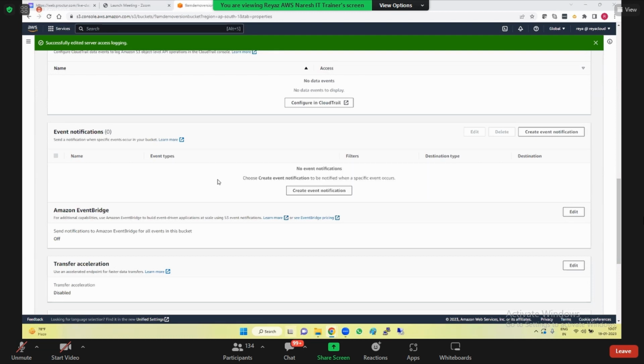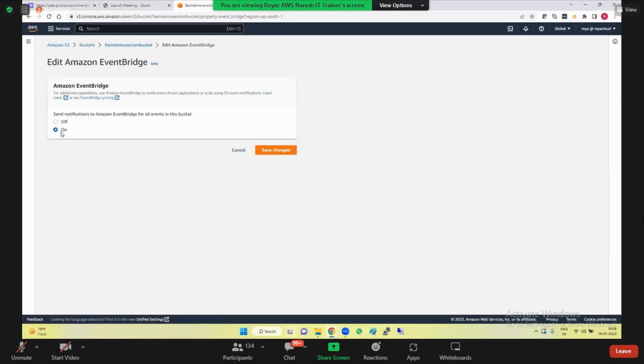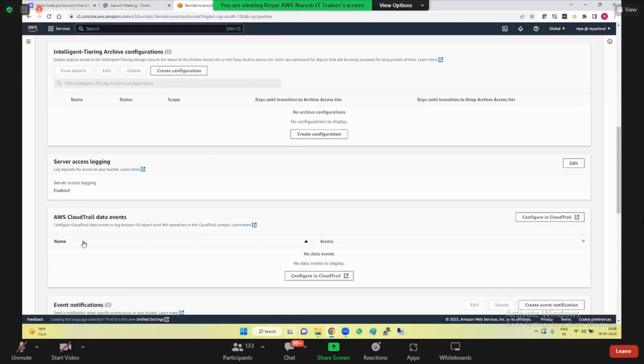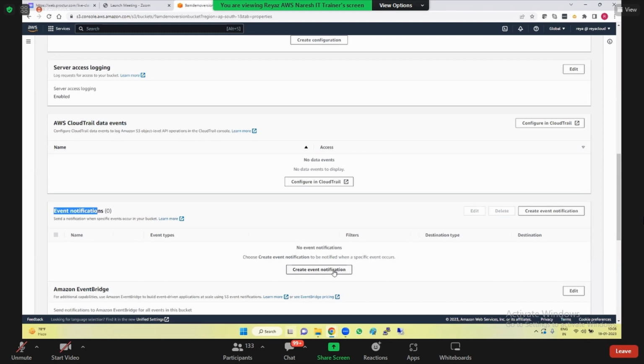How do we do this? Here we can do it. But guys, do you remember we worked on EventBridge? So where will all the events get collected? In EventBridge only, no? So if you want this kind of work, first of all you need to turn it on, so that all the events in this bucket will be sent to EventBridge. From there, you can catch them. So you need to enable S3 to send all the events to EventBridge. Then you can create event notifications.